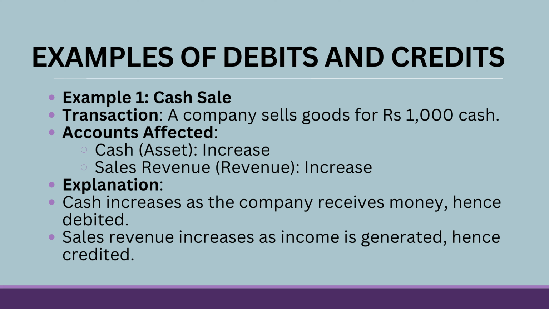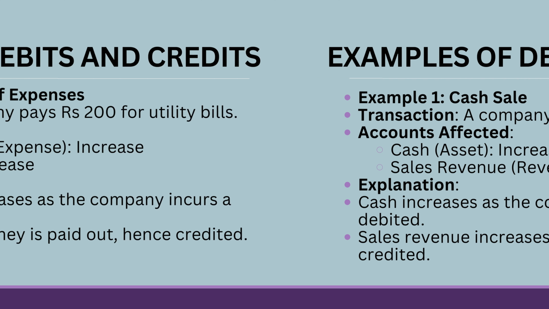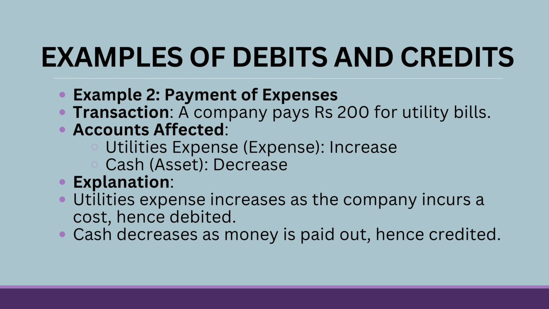So see, two accounts are affected. So here, which will be debited and which will be credited? Cash increases as the company receives money. Hence, cash will be debited since it's an asset. And revenue increases as the income is generated. Hence, it is credited.